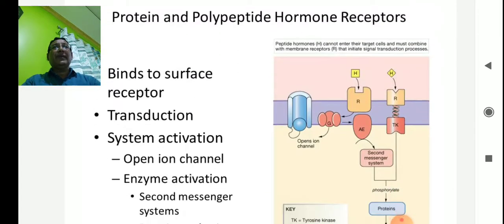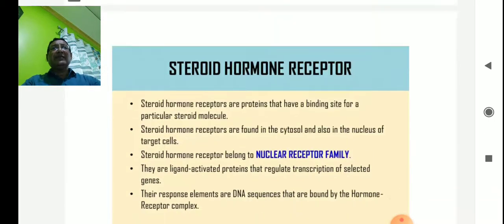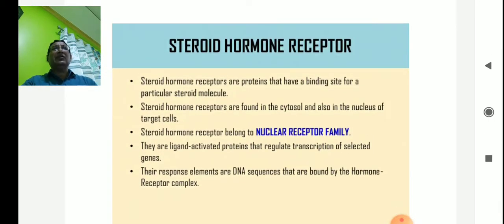Now, protein or polypeptide hormones have ligands, maybe protein or polypeptide ligands, maybe steroid. If the ligand is protein or polypeptide, then it will always be transported by means of binding with the receptors. Binding the receptor, then transduction, then system activation, and then the formation of the second messengers, which perform different activities. So this is in case of proteins, but sometimes there are steroid hormones also. Not always are proteins there.